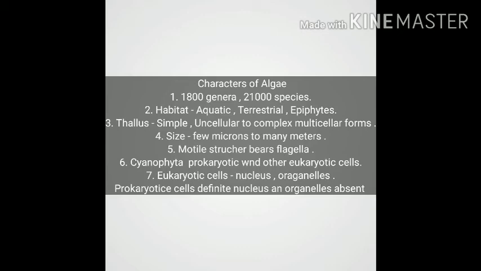In cyanophyceae, the members have prokaryotic cells, but in all the other divisions, the members have eukaryotic cells. In eukaryotic cells the nucleus is well organized and organelles are present in the cytoplasm, but in prokaryotic cells, mitochondria, Golgi complex, endoplasmic reticulum and a definite nucleus are absent.